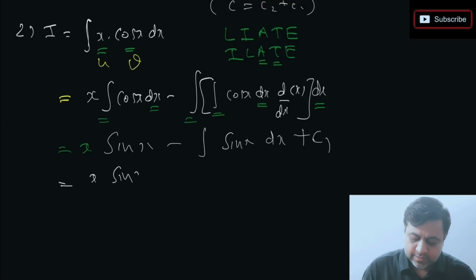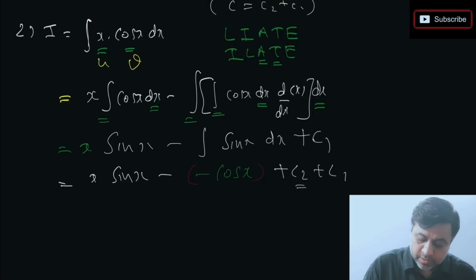x sin x minus, now I'll be integrating sin x. What is integration of sin x? I just wanted to recall integration of sin x is minus cos x, right? Integration of sin x is minus cos x. So we just simplify this. और एक बार इंटीग्रेट किया था, इसलिए मुझे क्या लिखना पड़ेगा? I'll be writing c2 plus c1. ठीक है, और एक बार इंटीग्रेट किया था और एक कांस्टेंट आ गया c2.